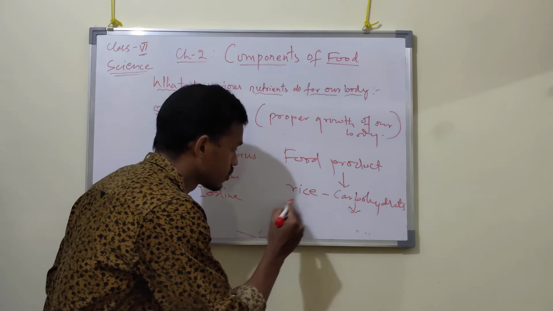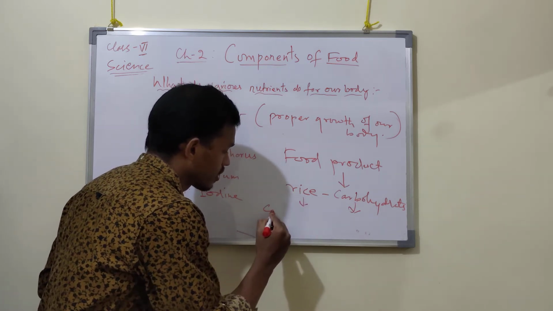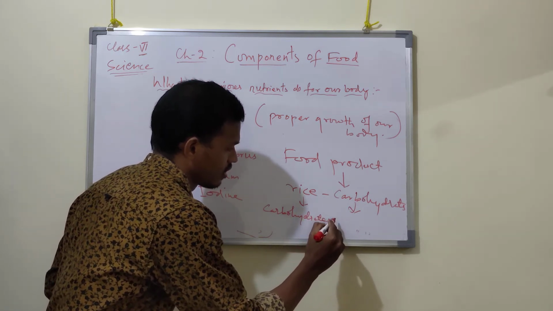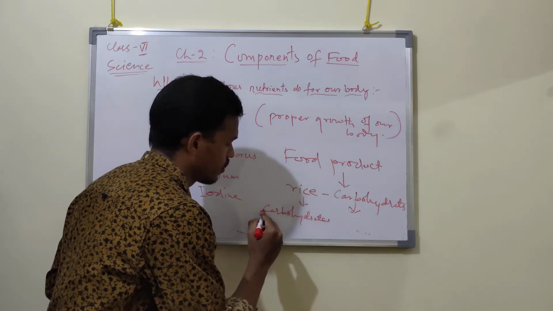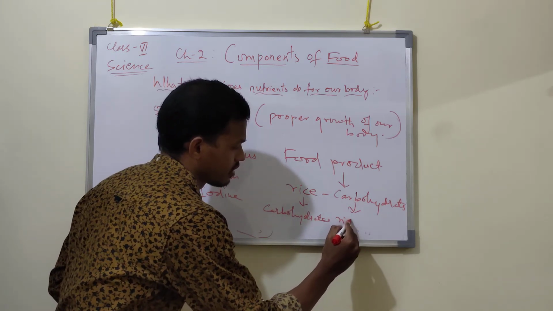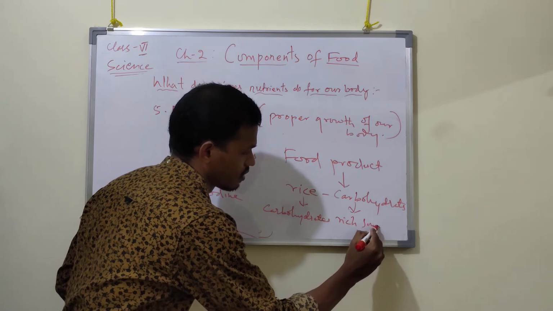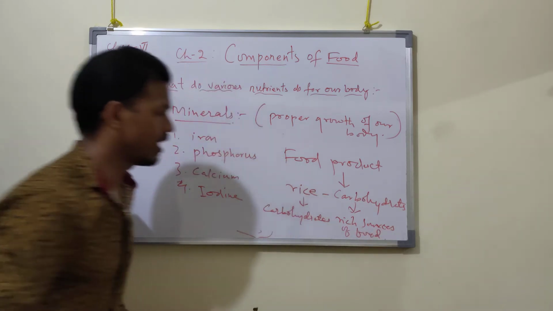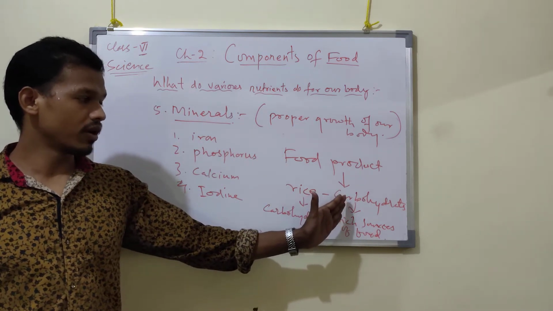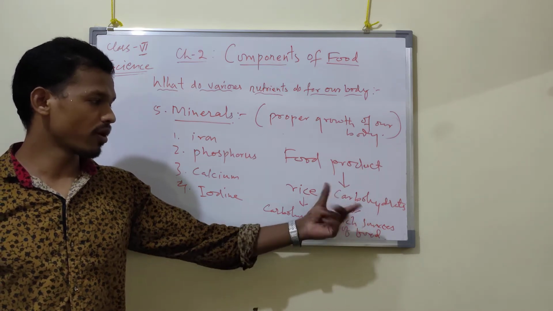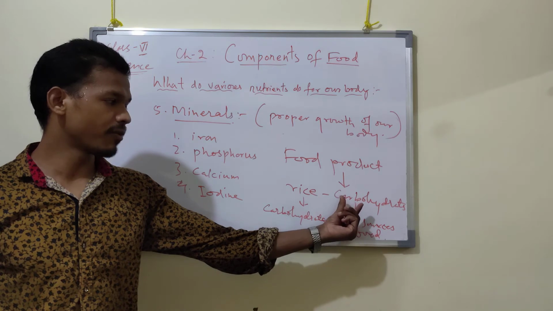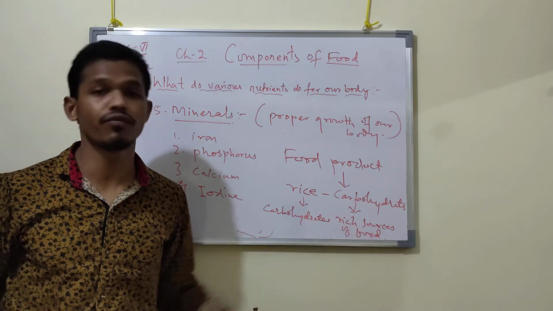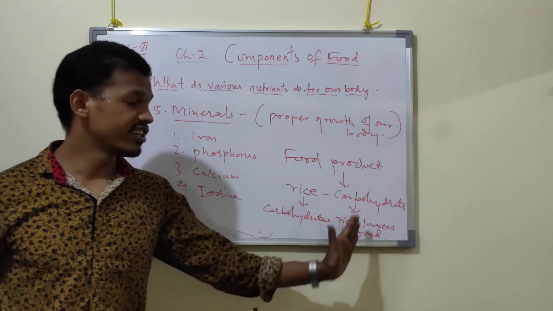Rice is also called a carbohydrate rich source of food. Correct now? So rice contains not only one nutrient, it contains more than one nutrient, but the quantity of carbohydrate present in the rice is more compared to other nutrients. Therefore, they are called carbohydrate rich sources of food. Rice is a carbohydrate rich source of food.